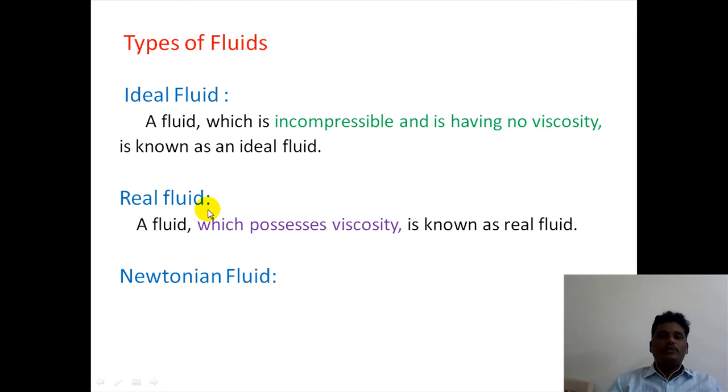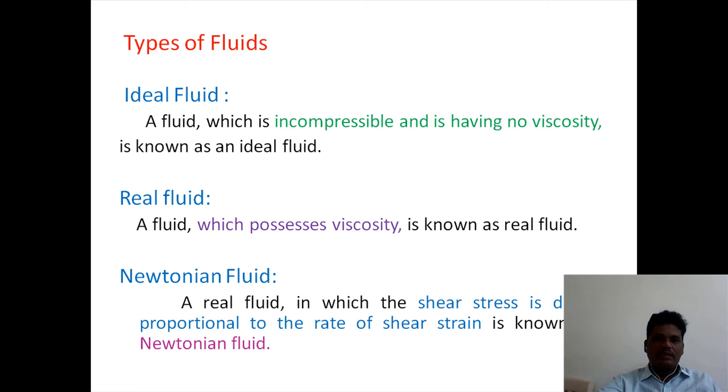Next, Newtonian fluids. A real fluid in which shear stress is directly proportional to the rate of shear strain, tau directly proportional to du by dy, is known as a Newtonian fluid. Simply, the fluids which satisfy the equation of Newton's law of viscosity are called Newtonian fluids.